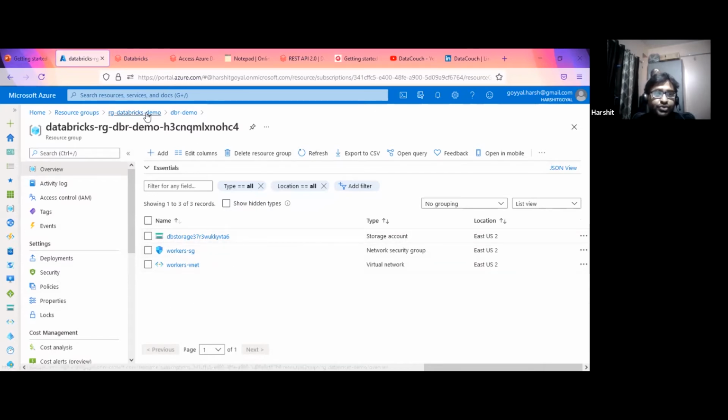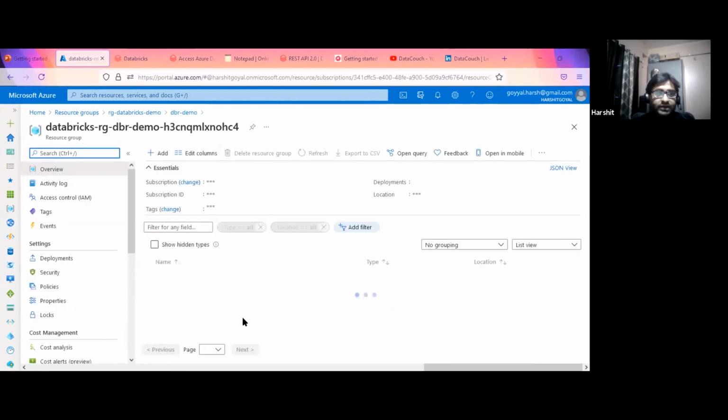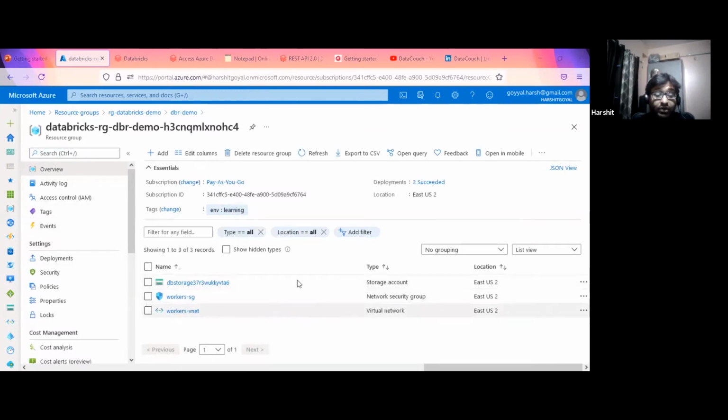Okay, now there are two places we can go: to the direct URL, or we can click on Launch Workspace. As soon as we click on Launch Workspace, it launches the workspace. Potentially, a workspace is just a web UI and web server. It's just a web server. Whenever we click on the workspace, it basically gets the things from this storage account. So let me click on this workspace and then we'll move ahead.